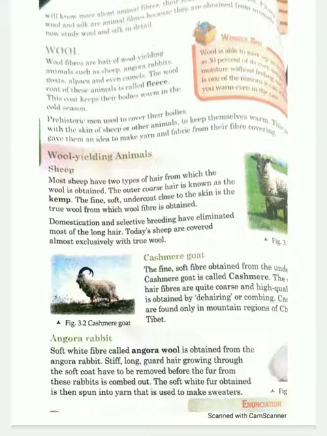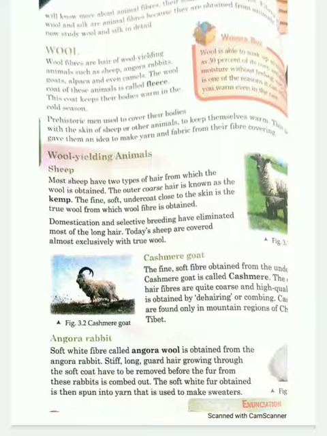The outer coarse hair is called kemp. The fine soft undercoat close to the skin is the true wool, from which wool fibers are obtained. The first one is the outer layer, and the fine soft undercoat is the true wool of these wool-yielding animals.